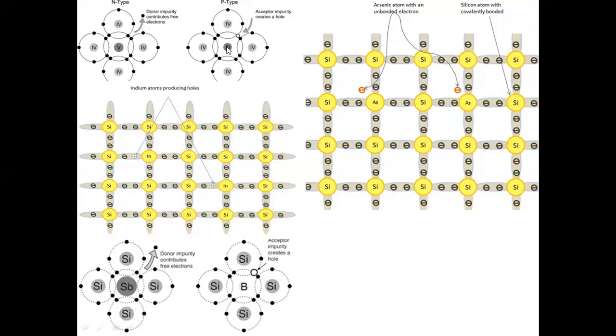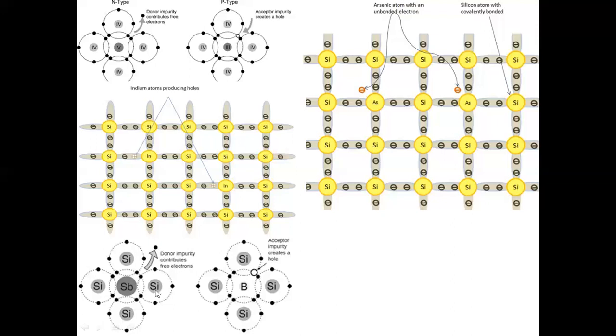Here it is. Now there is an electron deficient site here. This electron deficient site is responsible for conduction of electricity, because the electron present here can go here, then another hole can be generated here, then the electron present here can go here, then another electron deficient site here. That's how the electron deficient sites are the charge carriers in the case of a trivalent doped silicon crystal.